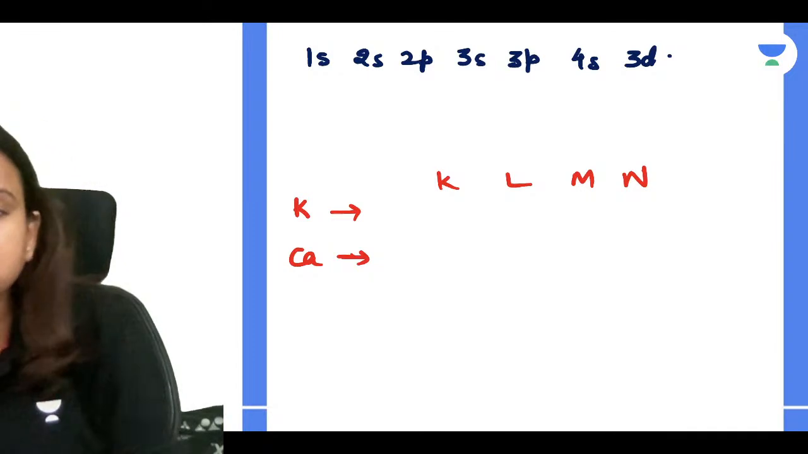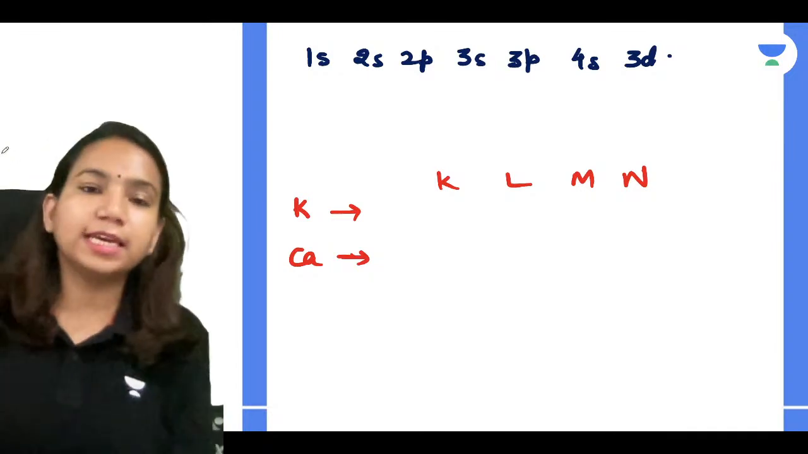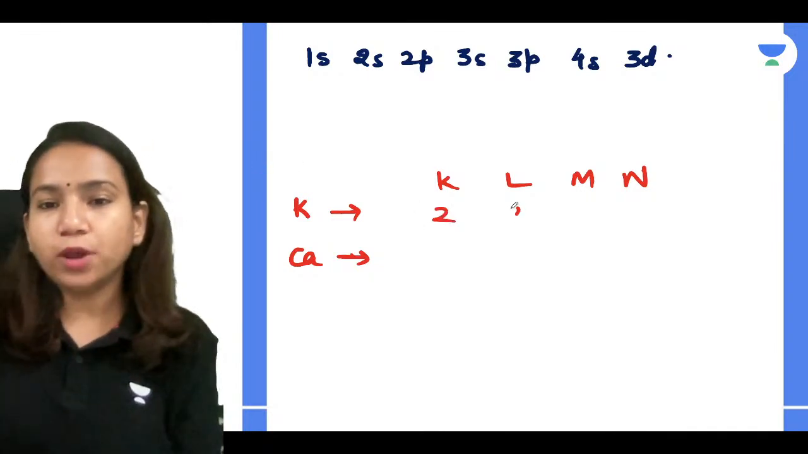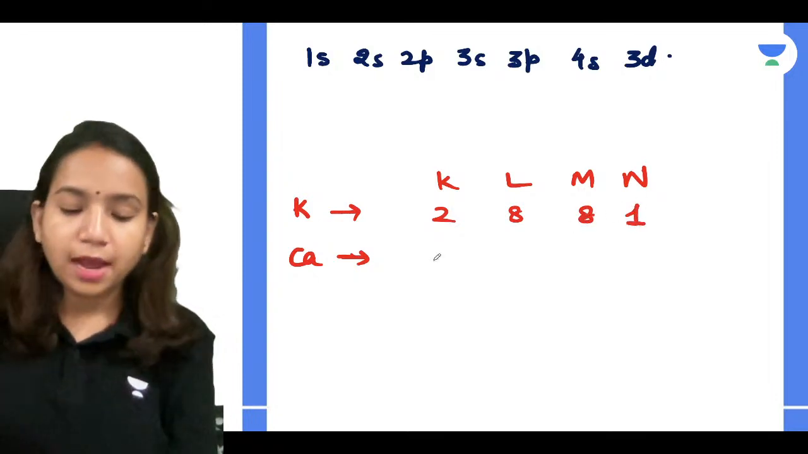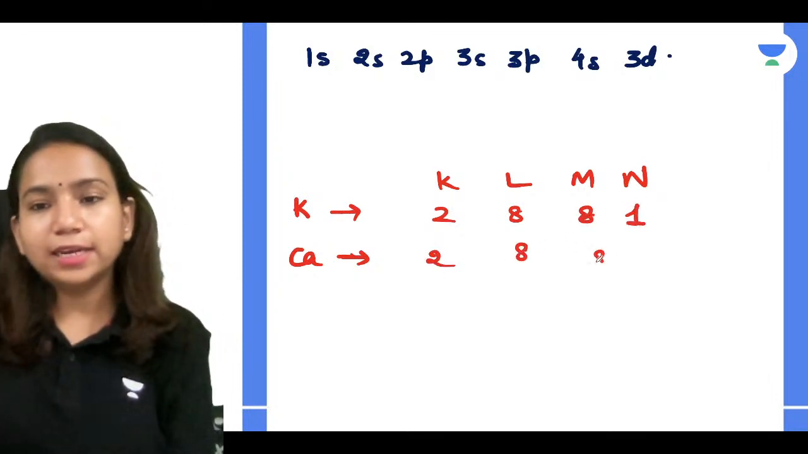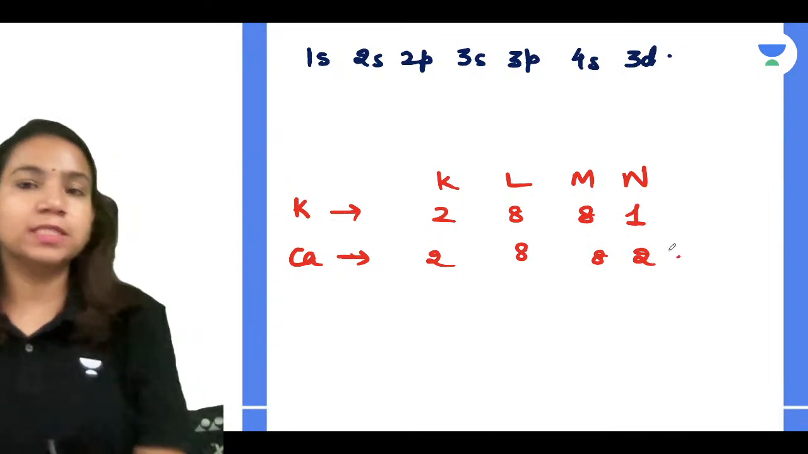And for calcium, it is 2882. Yes, guys. So for potassium, we used to write 2881. And for calcium, we used to write 2882. Very good. I hope everyone is clear.